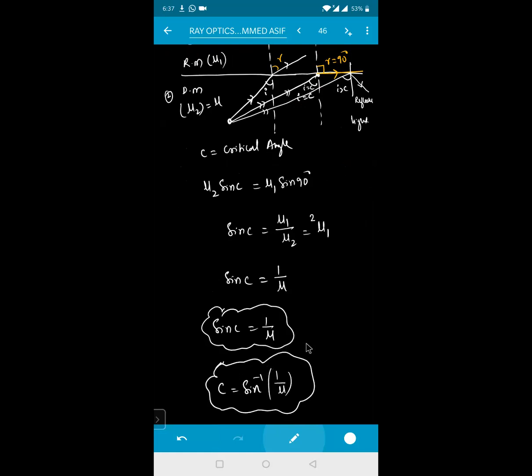Clear? Okay. Here, whenever I write 1 by mu, this is mu1 divided by mu2. Mu1 is nothing but the refractive index of the rarer medium, divided by the refractive index of the denser medium.